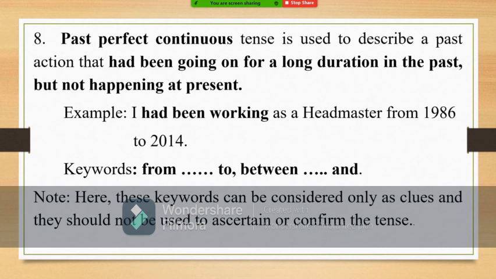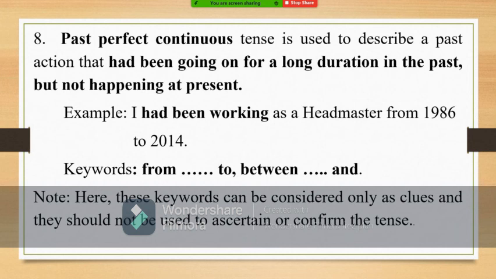Past perfect continuous tense. When should we use this tense? To describe an action that had been going on in the past for a long duration, but it is not happening now. For example, once I had been working as a headmaster, not now. I had been working as a headmaster for a long period in the past. So I am saying I had been working as a headmaster from 1986 to 2014.